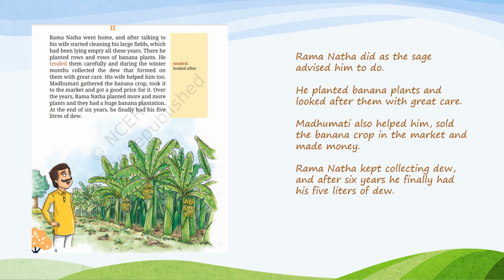Okay. On the other side, Madhumati, his wife, was also helping him. She was selling the banana crop in the market and making money. And Ramnath kept collecting dew. It took him 6 years to collect 5 liters of dew. Okay, it was a long time.